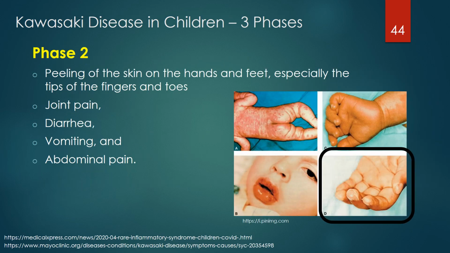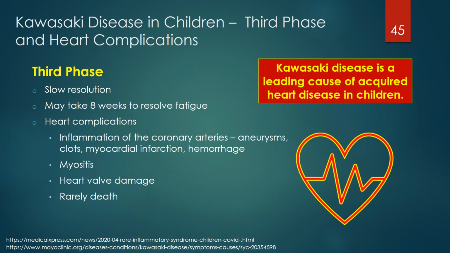The second phase of the disease is associated with peeling of the skin on the hands and feet, especially the tips of the fingers and toes, often in large sheets, joint pain, diarrhea, vomiting, and abdominal pain. During the third phase of the disease, signs and symptoms slowly resolve unless complications develop. It may take up to 8 weeks before energy levels return to normal again.